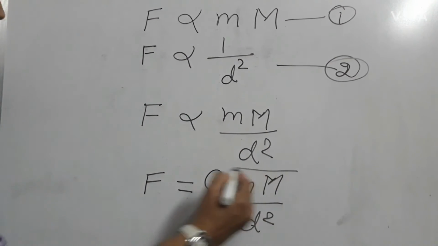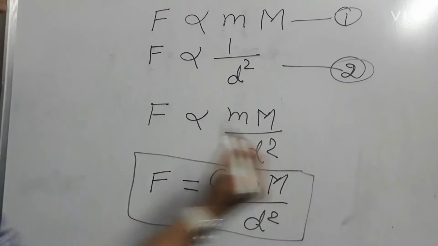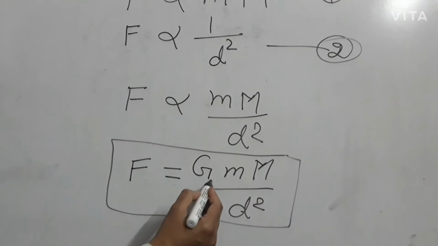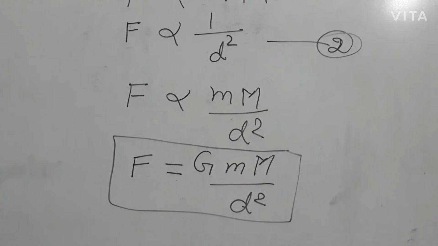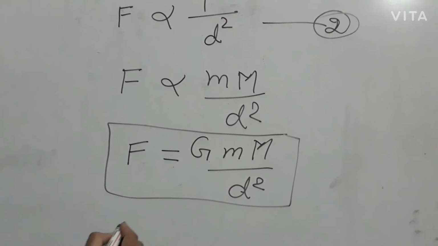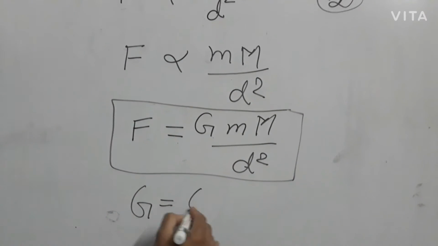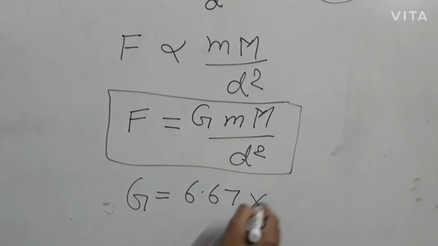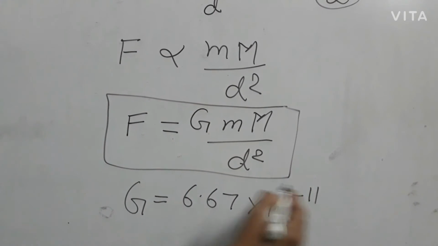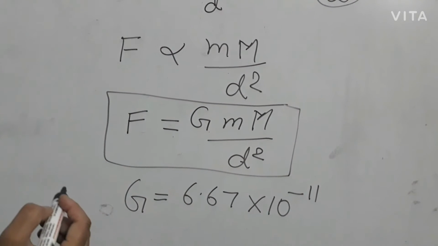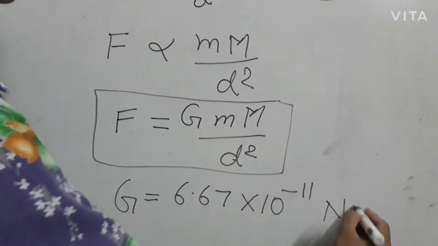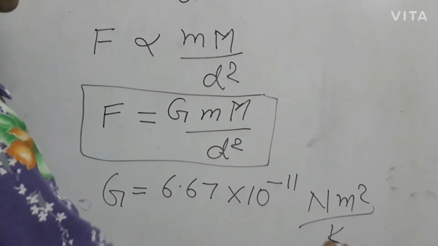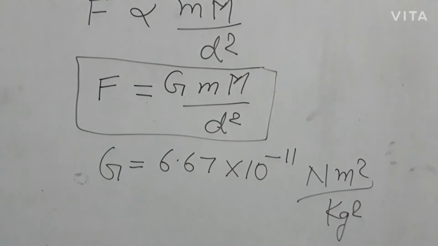This is the law of gravitation. Here G is the gravitational constant and its value is G equals 6.67 into 10 raised to power minus 11 Newton meter square per kilogram square.